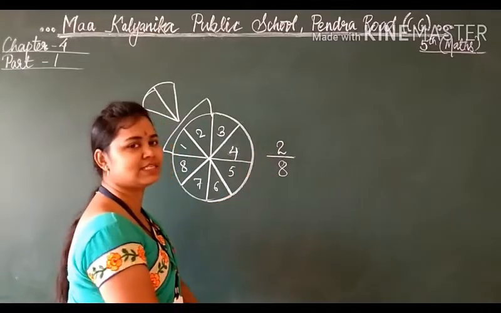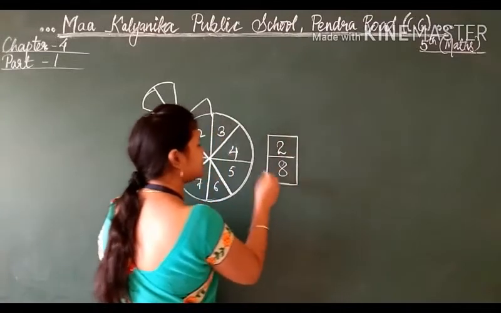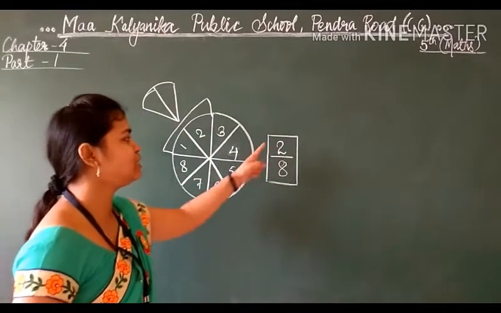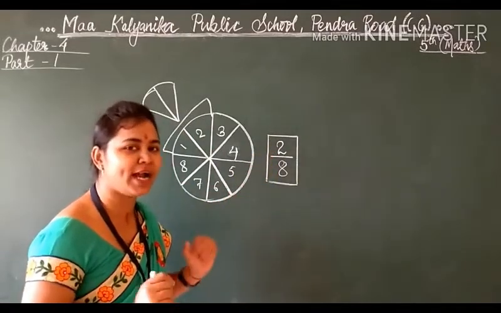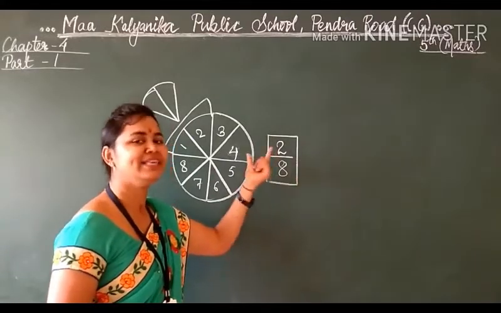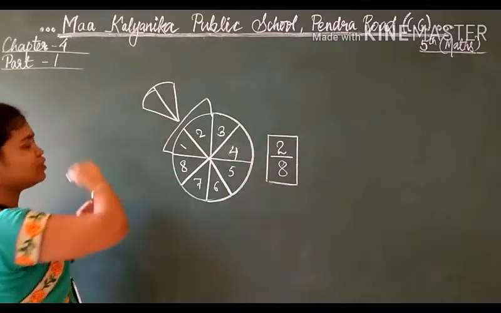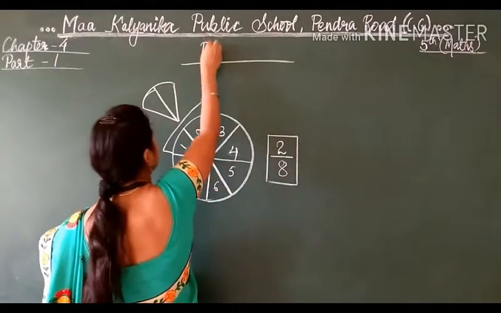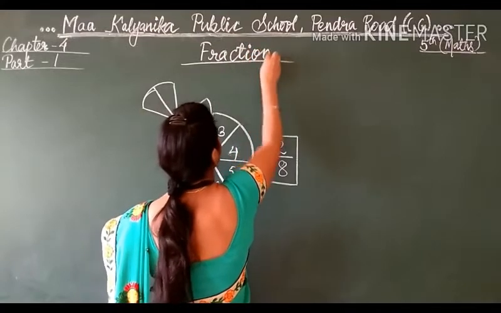So what is this number called? You are now very well aware of it. Students, 2 by 8. What is 2 by 8? 2 by 8 is which kind of number? 2 by 8 is a fractional number. Yes students, a fractional number. So in chapter number 4, we will study fractions. The name of our chapter is fraction.